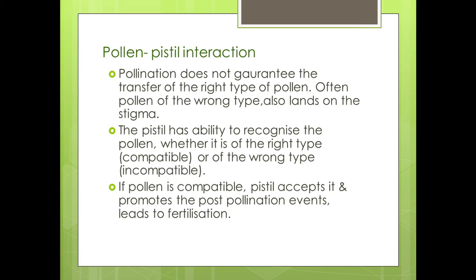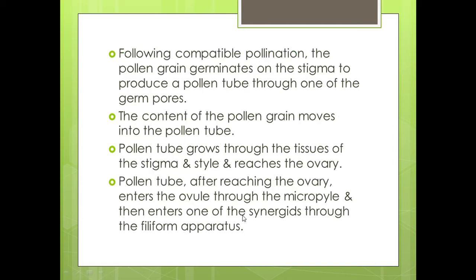The pistil has the ability to recognize the pollen, whether it is of the right type, that is compatible, or of the wrong type, that is incompatible. The pistil accepts the right type of pollen, that is if the pollen is compatible, and then it promotes the post pollination events which lead to fertilization.